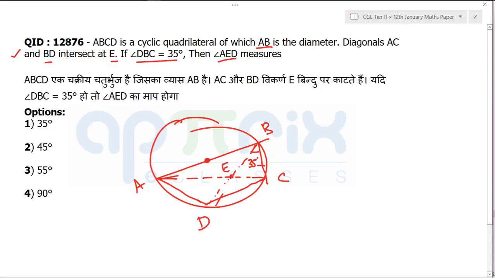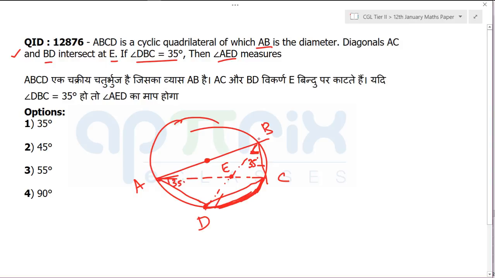So what is the answer now, everyone? Because this can be done orally, this does not take time, a very simple property and you can easily do it. So here the principle is that you have to look at this part of the circle, right? I hope you all know that theorem, right? That if this part is making 35 degree angle here, the same segment makes equal angle on any point on the circumference. So even this angle will be 35 now.